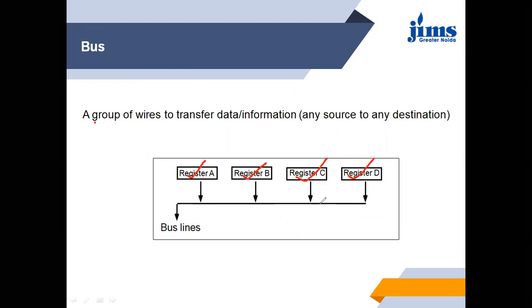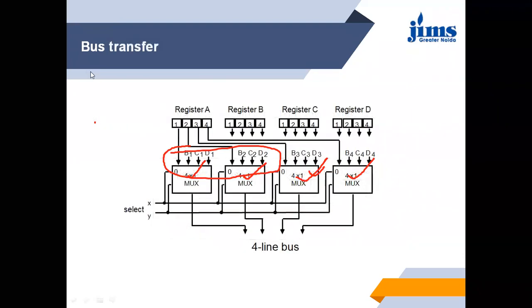So this bus can transfer the data of register C, D, B, or A, or all the registers at a time, or different combinations, like registers A and B at a time, register C at another time, and register D at another time. That means it transfers the data from one location to another location.